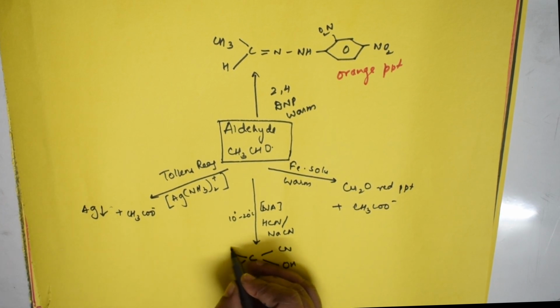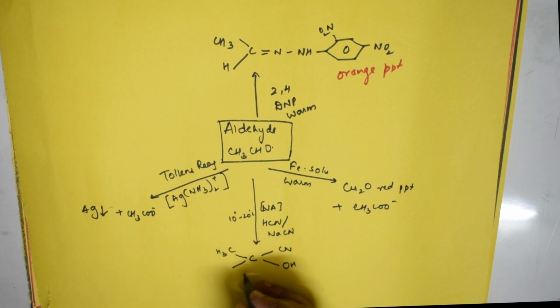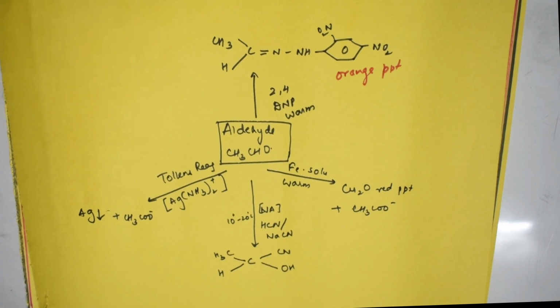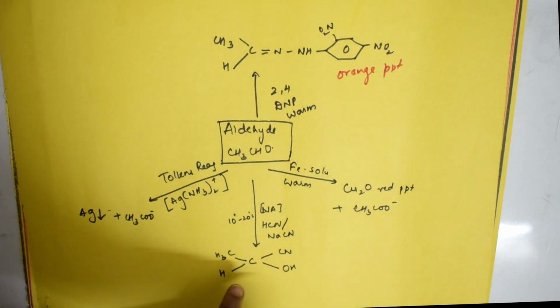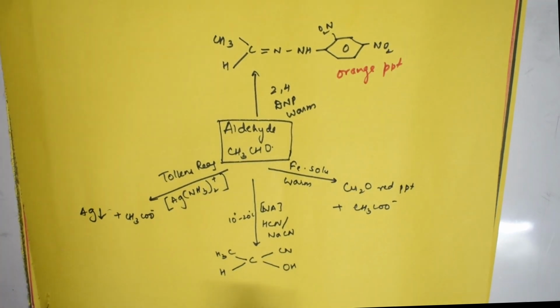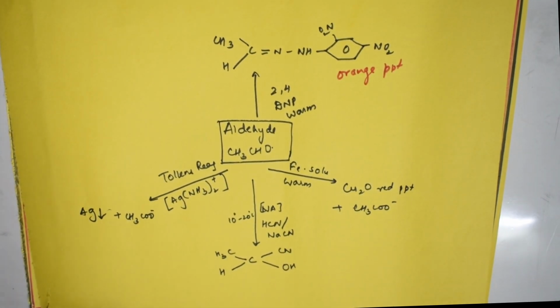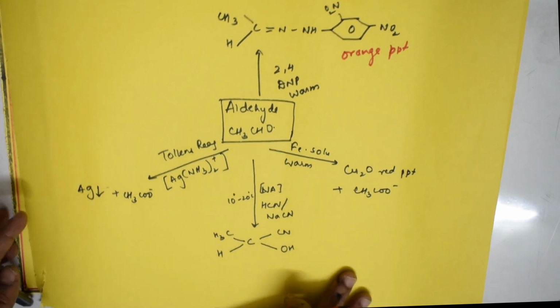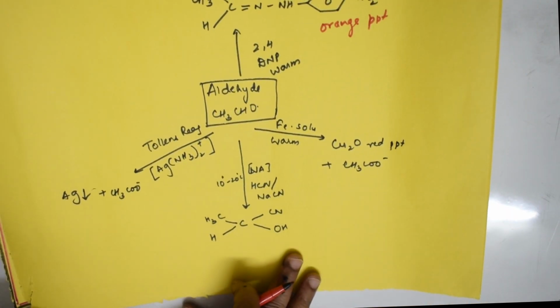Remember students, you studied semicarbazide, cyanohydrins, formation of hemiacetals, remember? So this is your cyanohydrin.